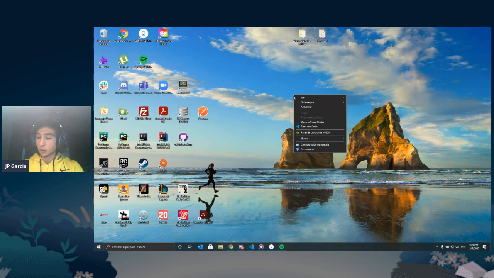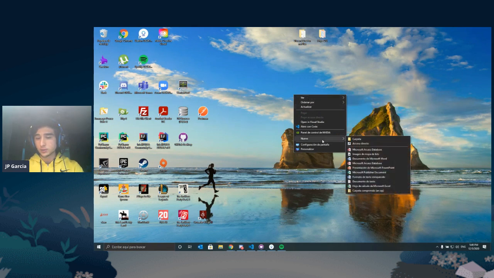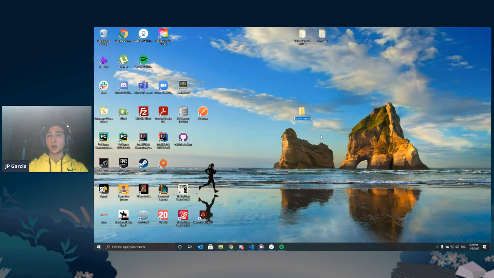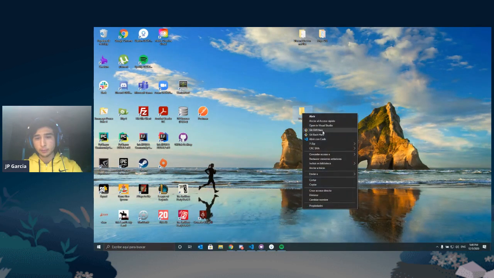So you're going to do a right click and you're going to say new, that's nuevo, and then a folder. So you're going to create a new folder. You can call it whatever you want. I'm going to call it testbot. Click enter and I've created a new folder. Then, again, right click on top of this new folder and open with code. That's VS Code. Hopefully everybody downloaded VS Code. If you have another IDE, open this folder with that other IDE. Okay.